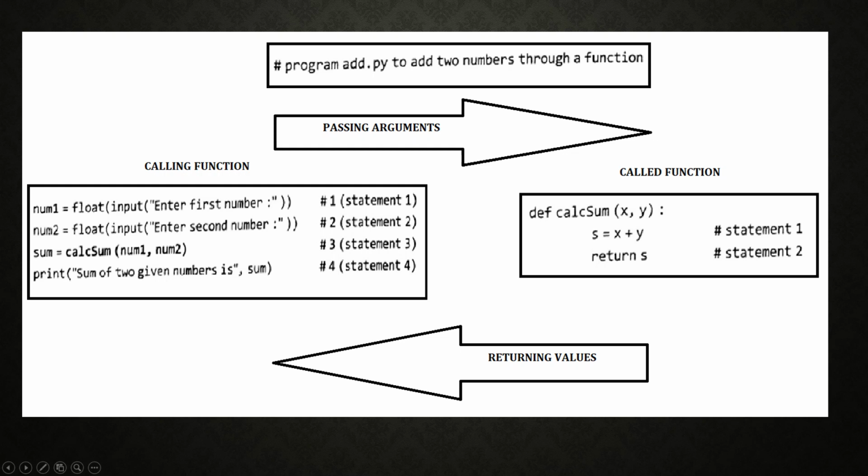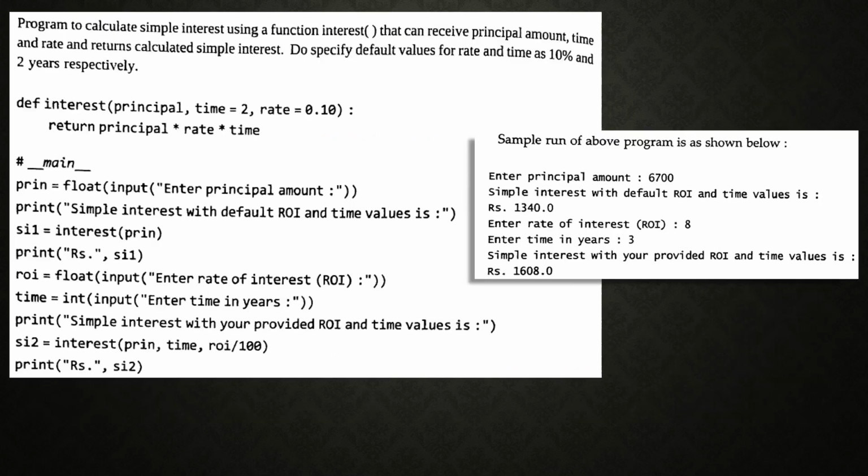So two things that we have to specify here: passing arguments from the calling function to the called function, and then returning values. See, this diagram is very important to understand how to pass the values from one function to another function and how a function works. It defines how a function works. Okay, next move on to the next slide.